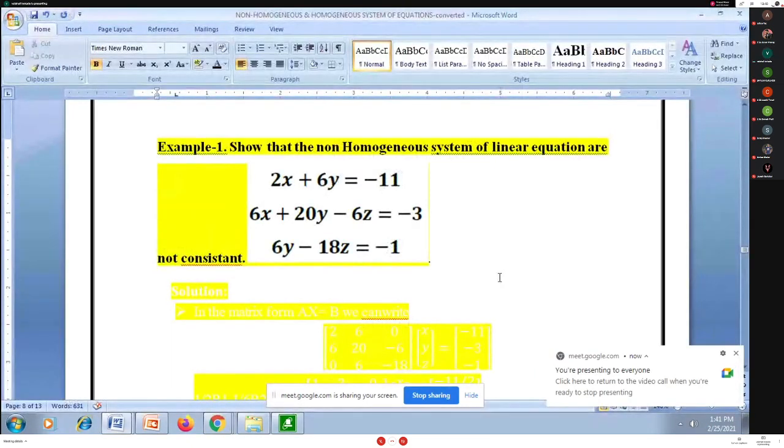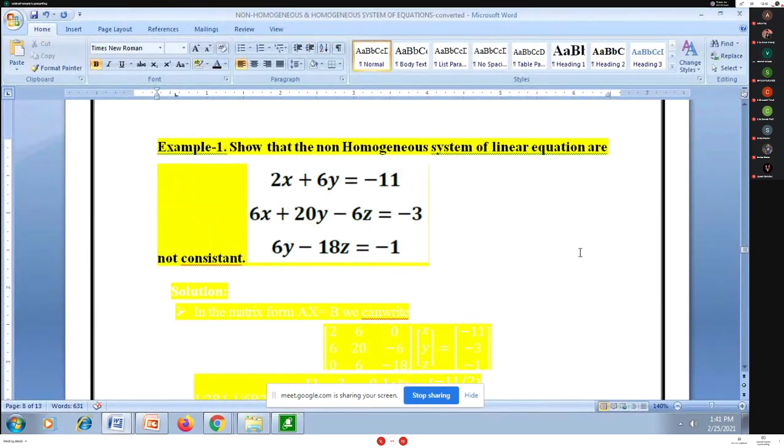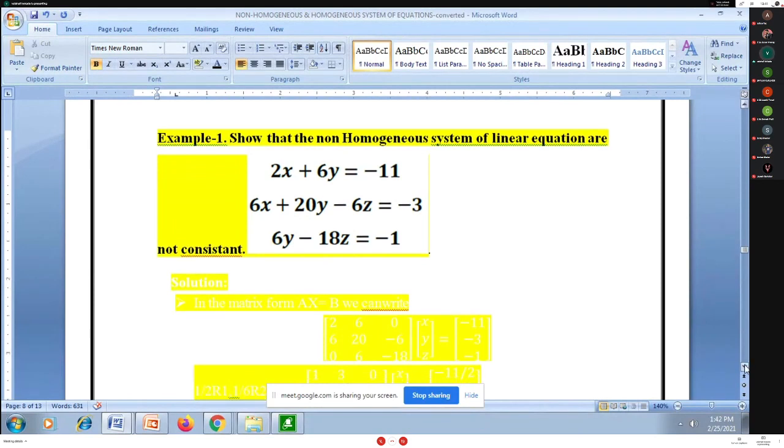Yes. Now I have this non-homogeneous system of equations here. We are going to study two types of systems, non-homogeneous and homogeneous. Right now I will explain the non-homogeneous type of system of equations. This system contains three equations and three unknowns. It is a non-homogeneous system of equations.